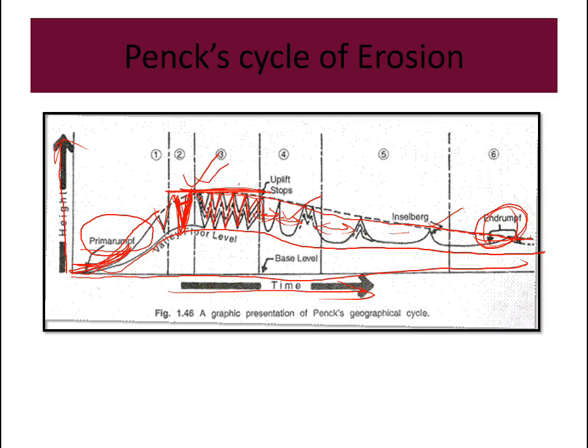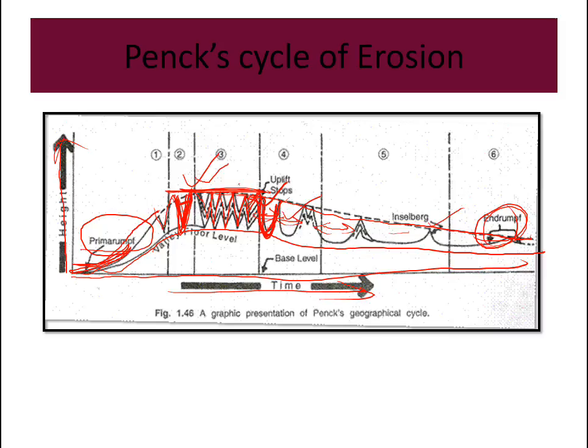Here we can see the slope is like this, and it is convex in shape, but later it becomes concave in shape.